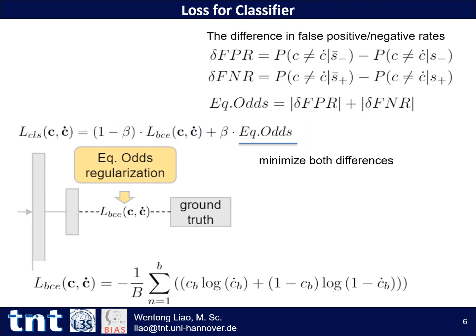Our goal is not only to have high classification accuracy, but also not to lose fairness, which is the main goal of this work. For this purpose, we add an equalized odds regularization term to train the classifier. Here, theta FPR and theta FNR are the differences of false positive and false negative rates respectively. Equalized odds is used to minimize both differences.